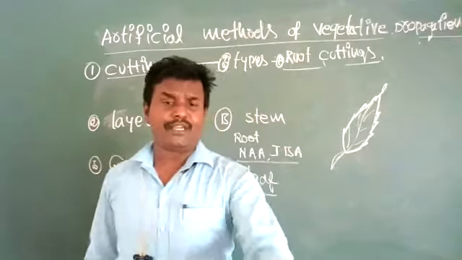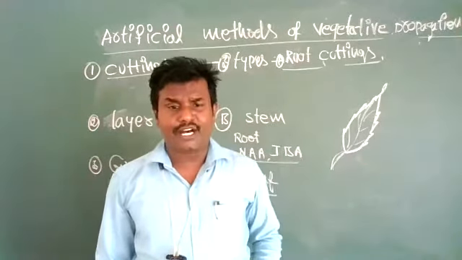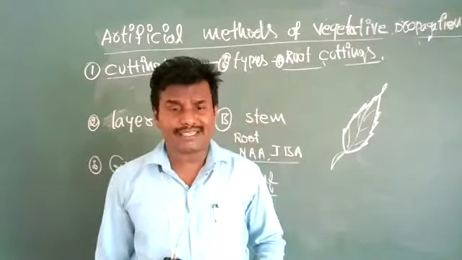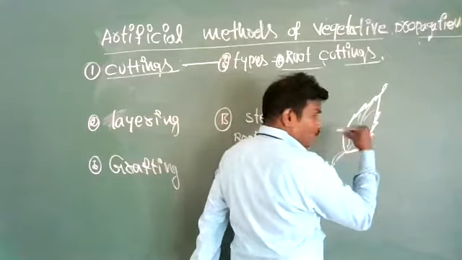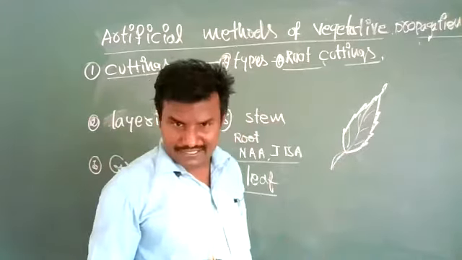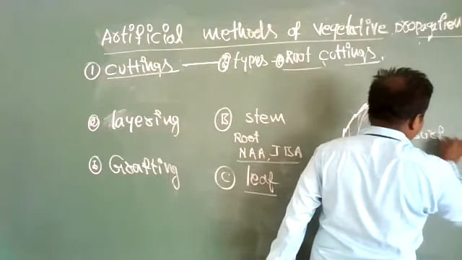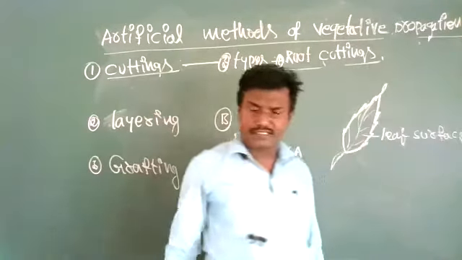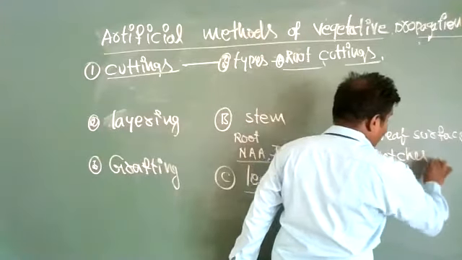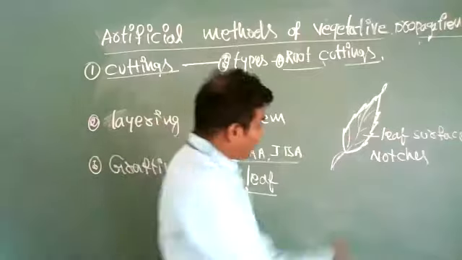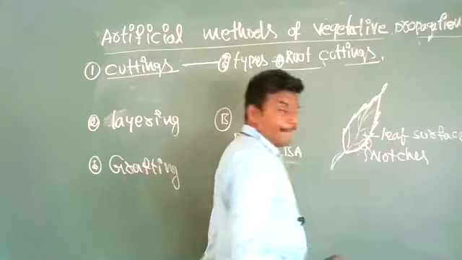Certain plants, like kalanchoe, bryophyllum, rubber plant, blackberry, or strawberry, have a leaf surface with notches. Notches means edges. From these edges, small buds are formed.